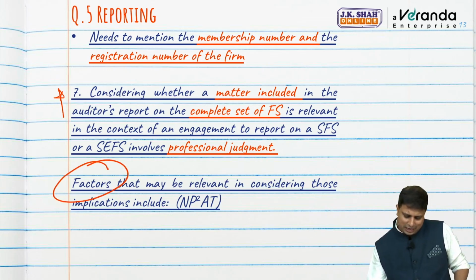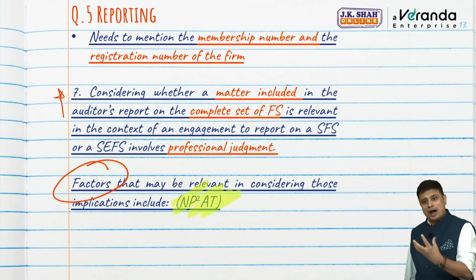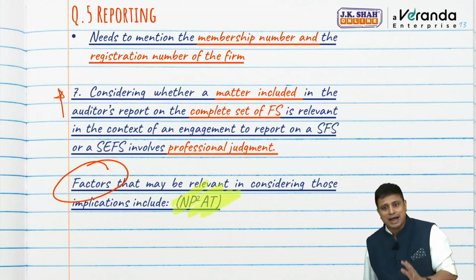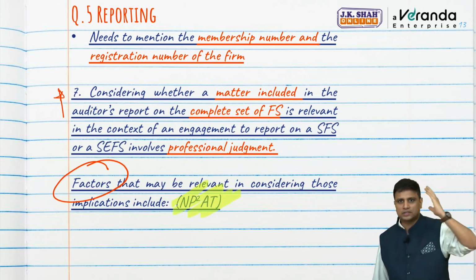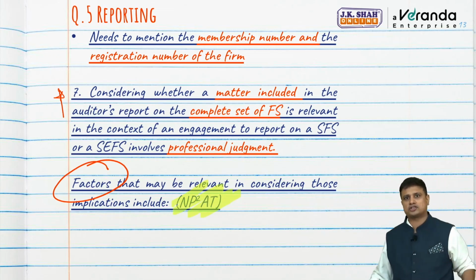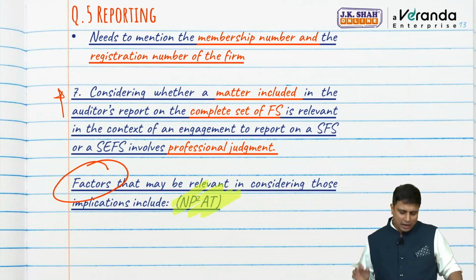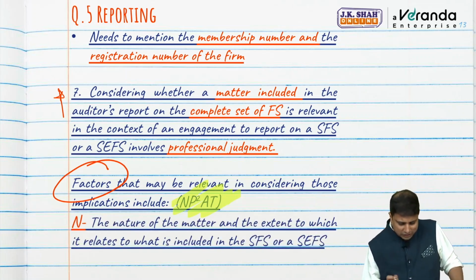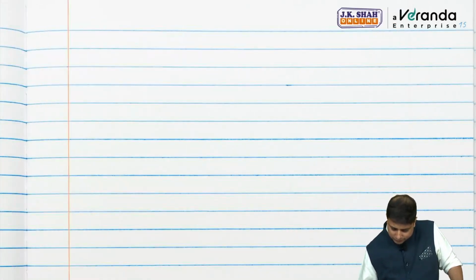So for ease of understanding and memorizing, we'll call this as NPAT, that is net profit after tax. So I have to consider net profit after tax whenever I am considering whether that matters are relevant to my audit report for single financial statement or specific elements of financial statement. What is net profit after tax? Firstly, the nature of the matter and the extent to which it relates to what is included in the single financial statement and the specific elements.